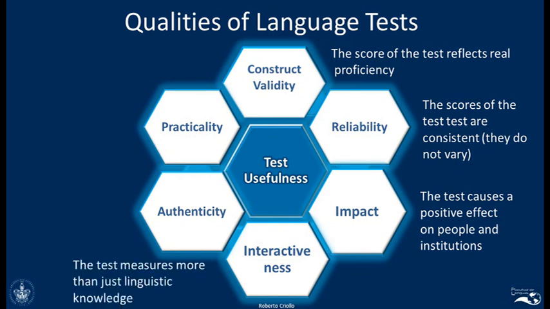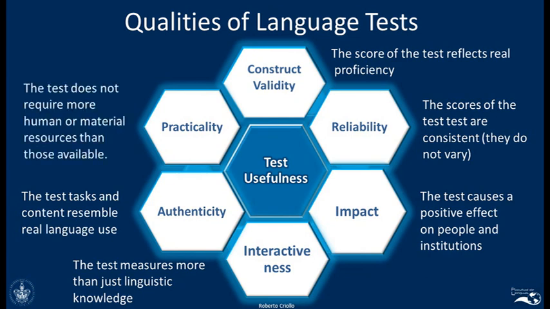Interactiveness refers to the fact that some tests could measure more than just linguistic knowledge. Authenticity, if you remember, refers to the fact that the test task and the content should resemble real language use. And finally, practicality means that the test should not require more human and material resources than you have available. So this is the summary of test usefulness, the qualities of language tests.